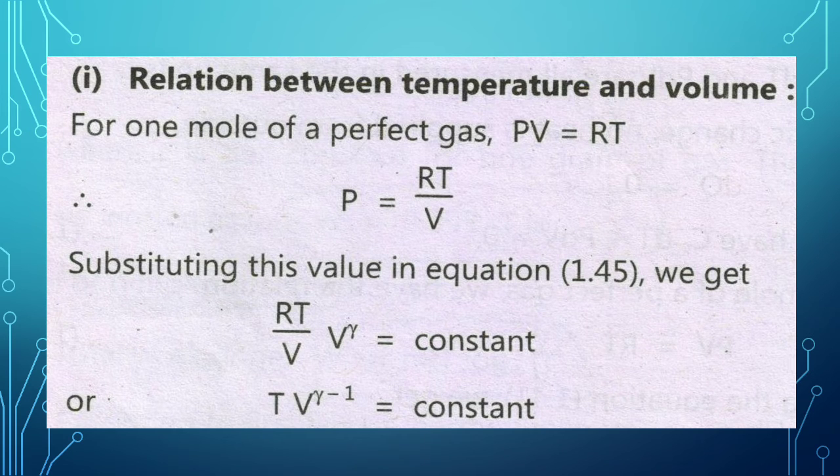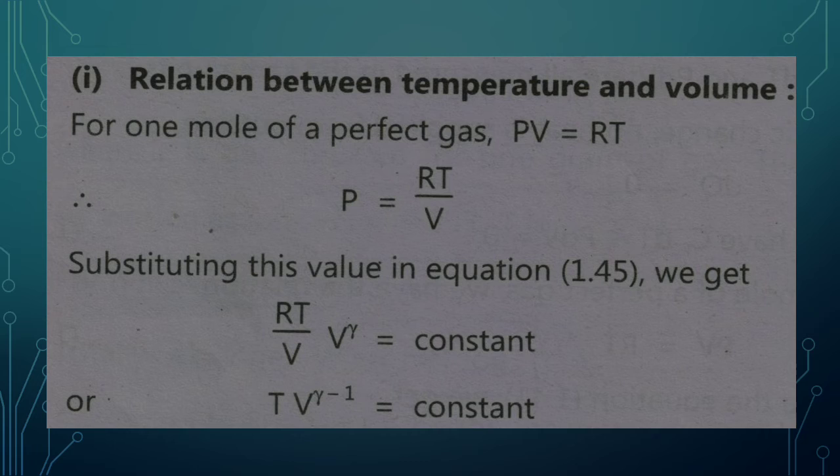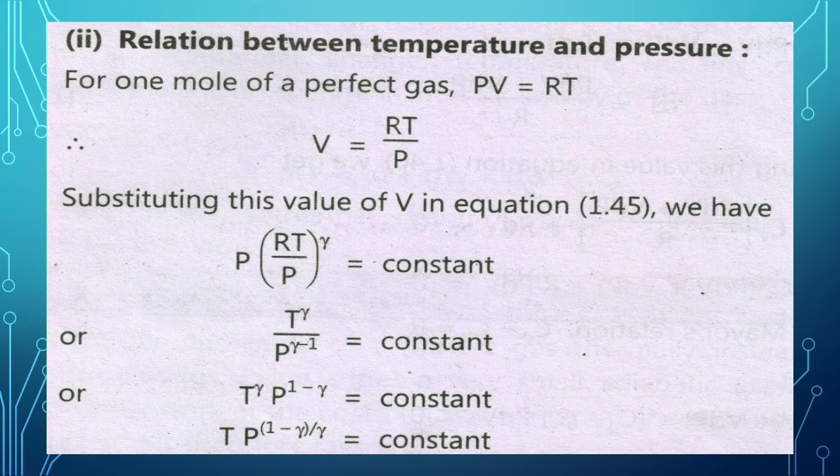Therefore, TV raised to gamma minus 1 is equal to constant. This equation gives the relation between temperature and volume during the adiabatic process.